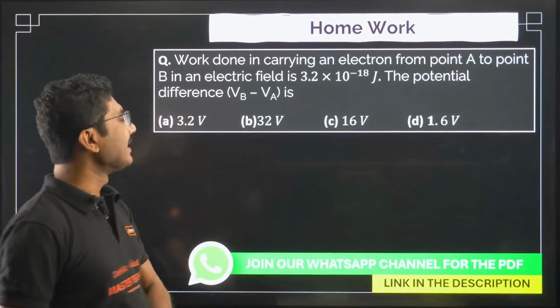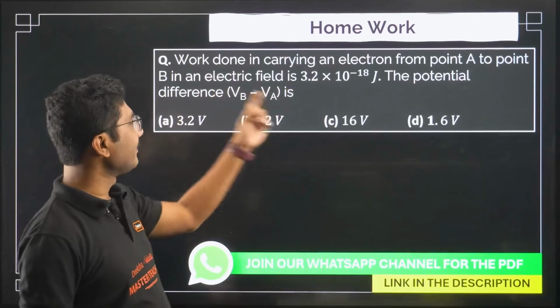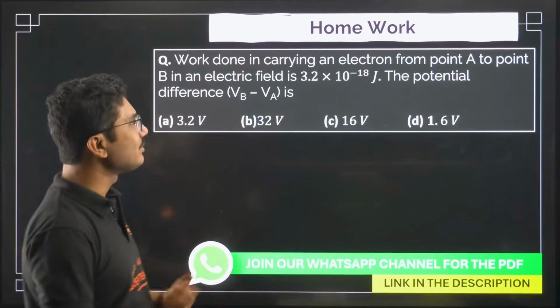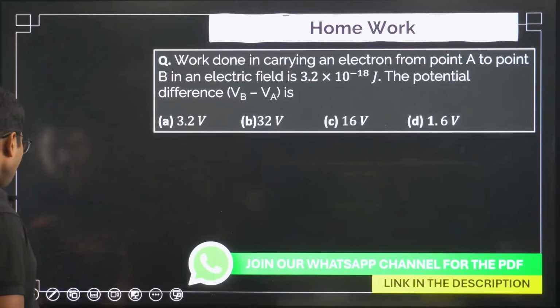Work done in carrying an electron from point A to point B in an electric field. The potential difference VB minus VA is... So try to answer these two questions and mention that in the comment below.